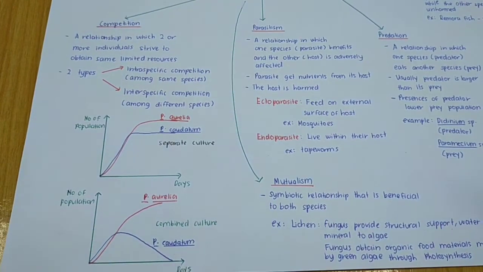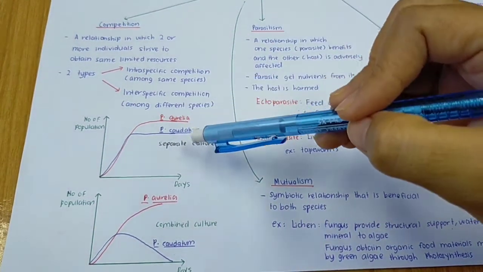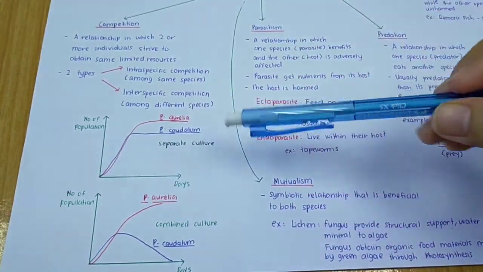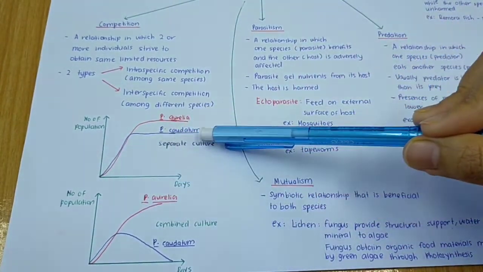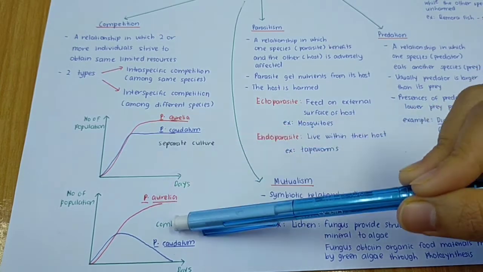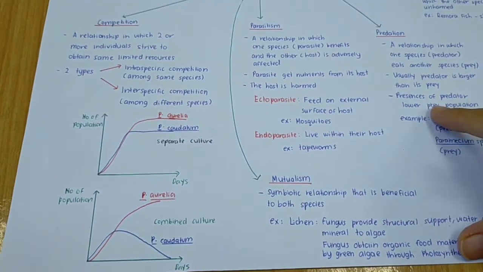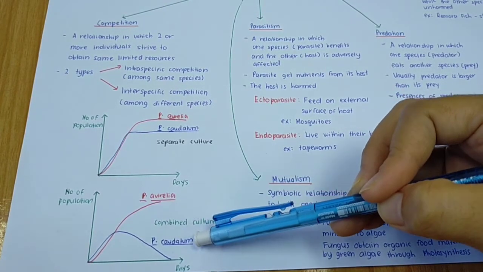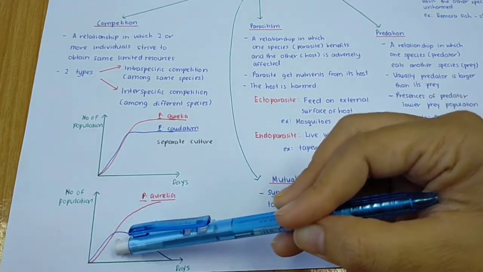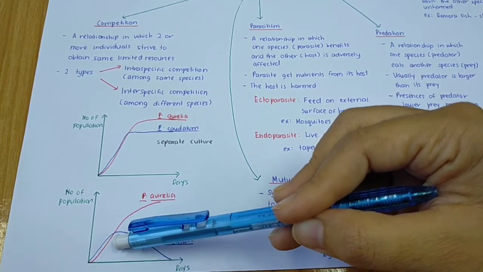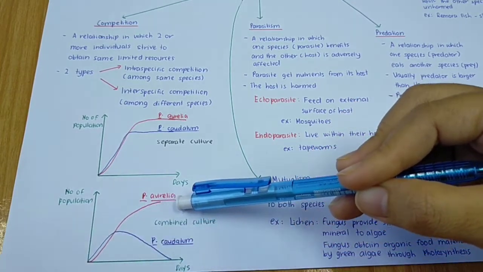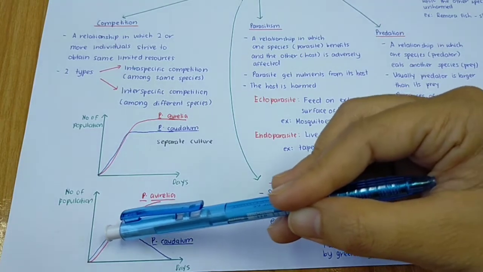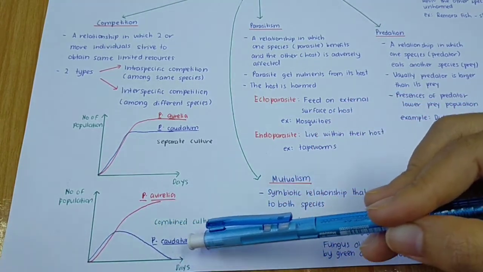If you look at this graph, in separate culture, the growth of both Paramecium will show a sigmoid growth curve. But what happens if we combine both of these Paramecium in the same culture? As you can see here, the population of Paramecium aurelia keeps increasing, while the population of Paramecium caudatum decreases.